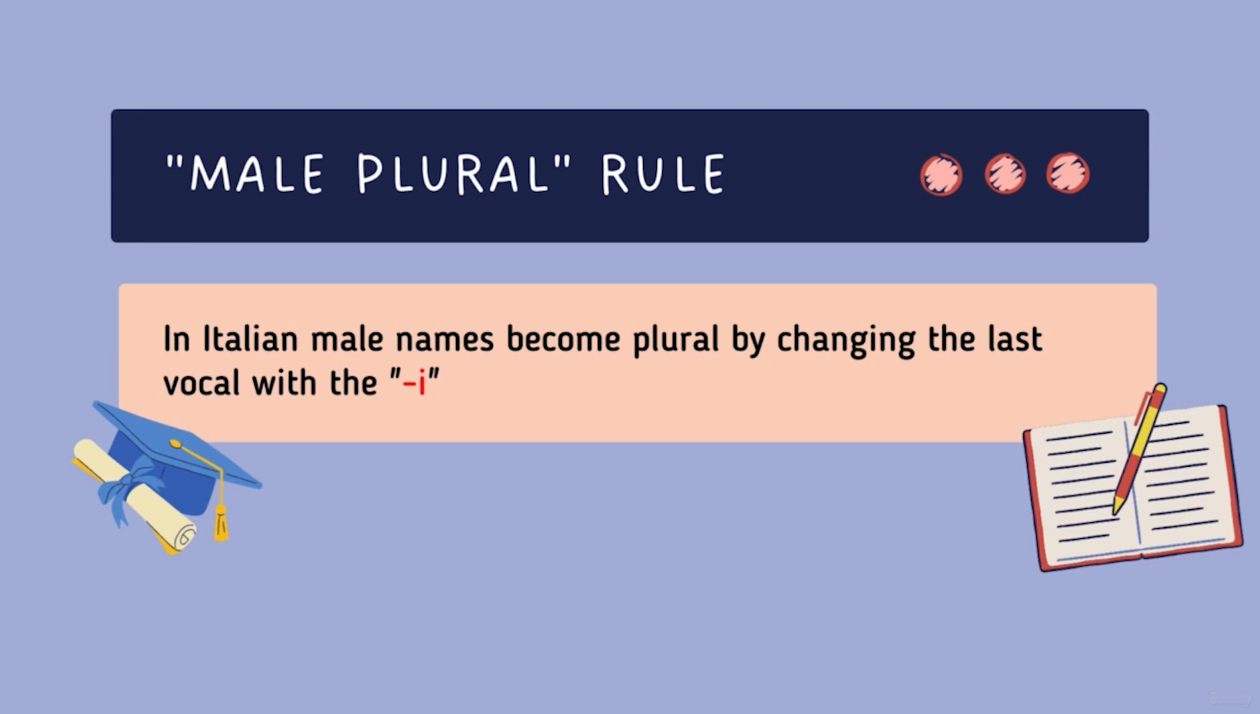In this course there are a lot of rules, especially in the grammar part, that I've given names like male plural and female plural, so that you can always remember the rules about the grammar part. Basically, this rule is that in Italian, male nouns become plural by changing the last vowel to the letter I. So let's start.